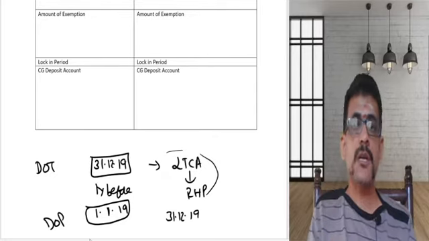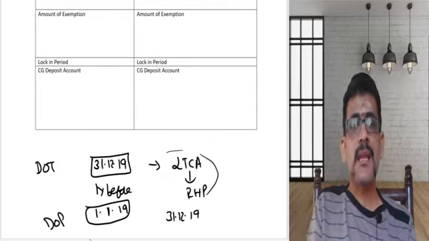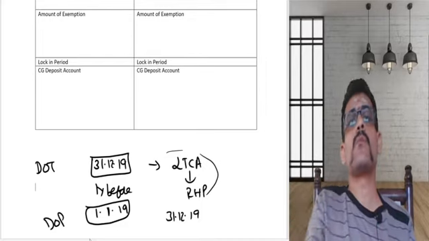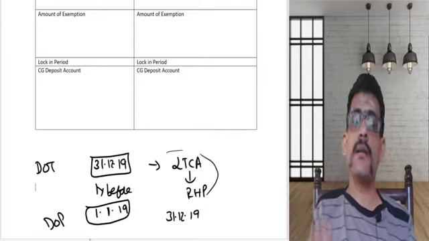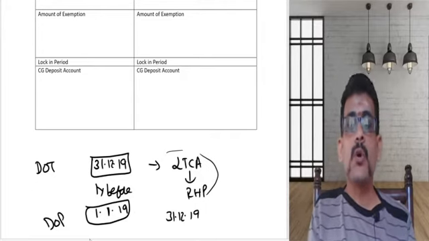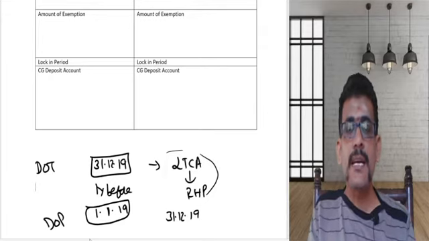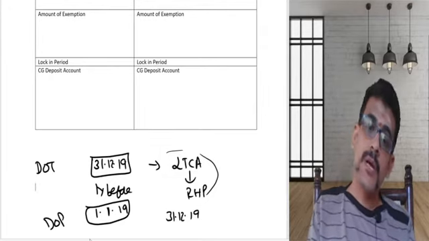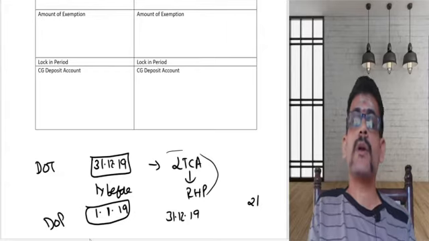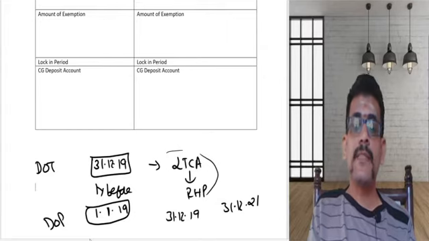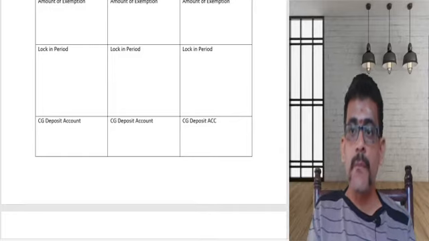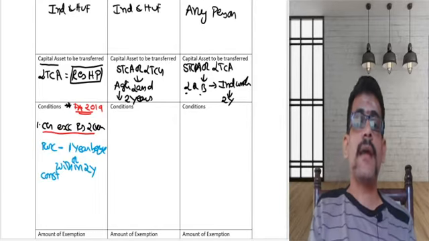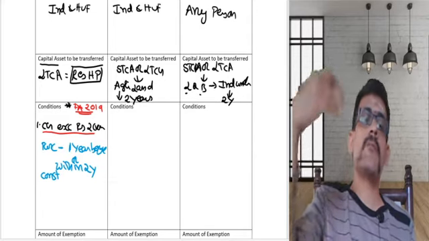So as per this provision, I have transferred this, and after transfer I am going to buy with the money which I am getting. What is the time limit for that? Within 2 years from the date of transfer. The transfer date is 31st December 2019, so 2 years means 31st December 2021. Within this period, I need to purchase. So either I can purchase 1 year before the date of transfer, or within 2 years from the date of transfer.